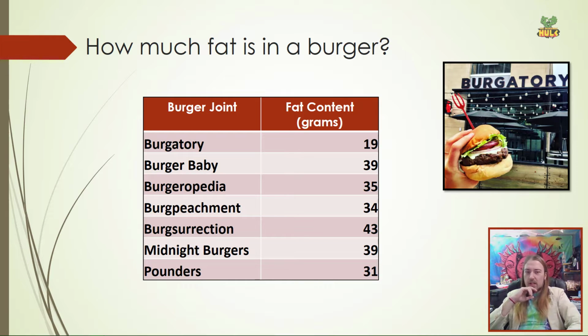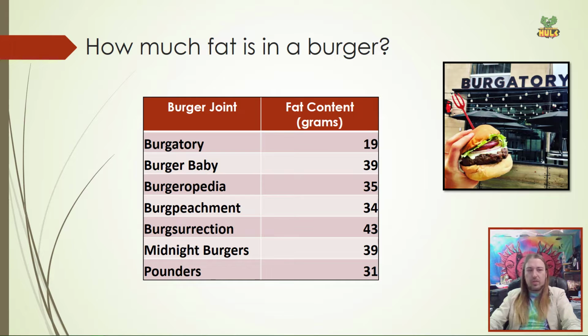We collected nutritional content about the primary burger offered at each of these particular burger joints. We're only really interested in the fat content. That's because we only want to look at one variable to make things simple for us. So here are the fat contents of the burgers of each of these places measured in grams. Right? You got a 19, 39, 35, 34, 43, 39, 31 grams.